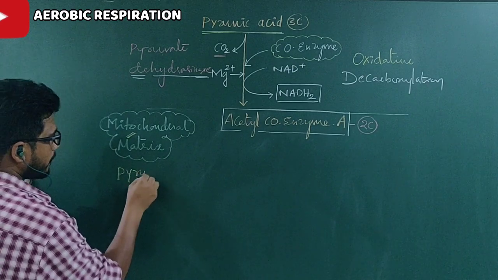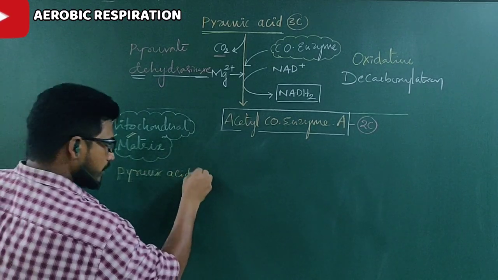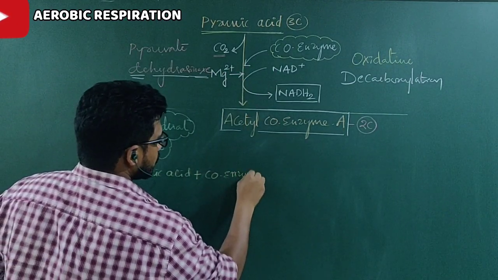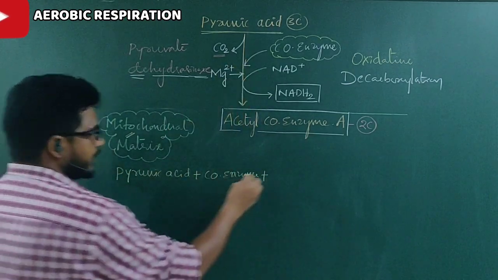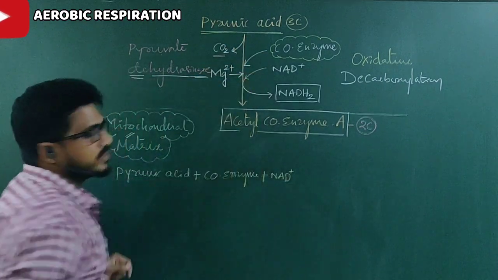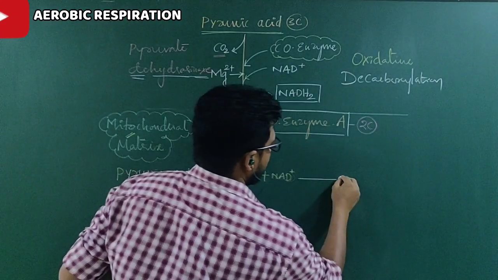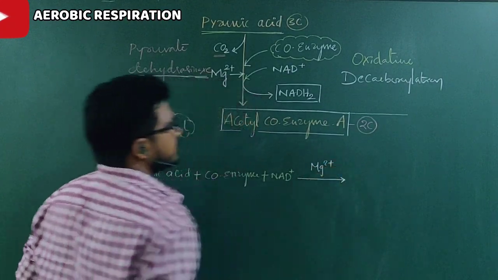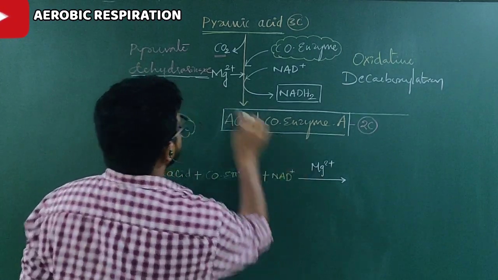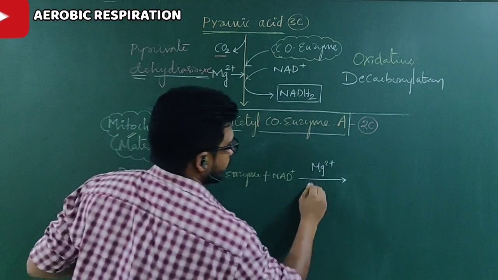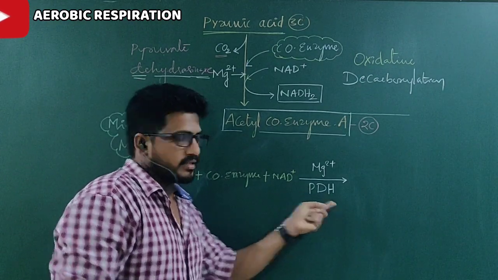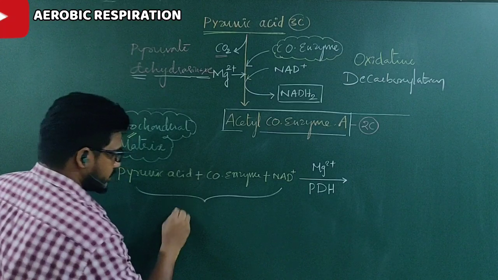So, pyruvic acid plus coenzyme plus NAD. Okay, 1, 2, 3. These 3 are involved. Then, in the presence of magnesium ions, for the decarboxylation process, magnesium ions are required. And the enzyme called pyruvate dehydrogenase, PDH for short. These all are reactants.